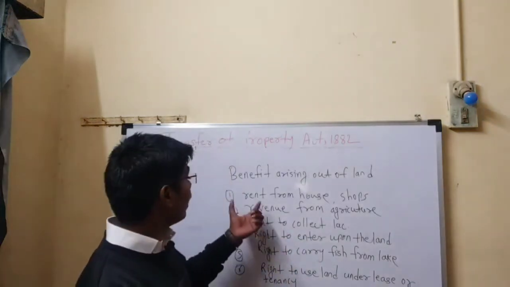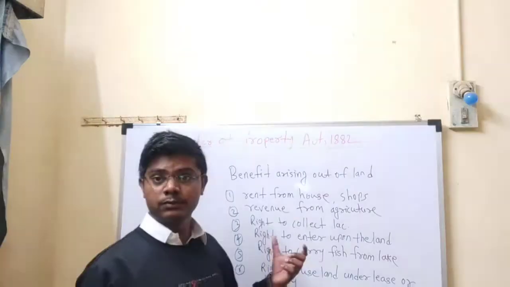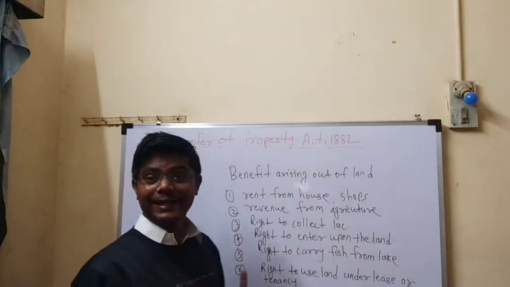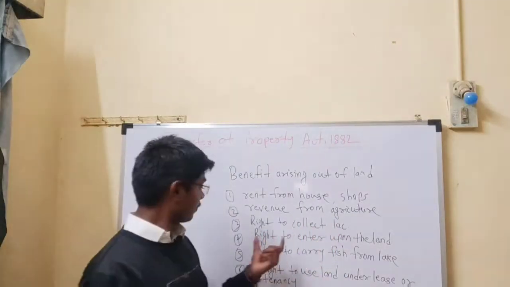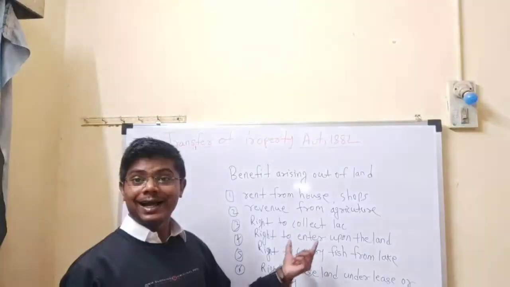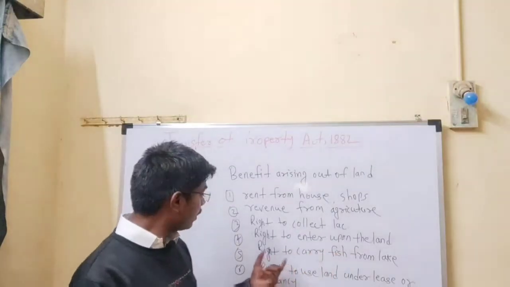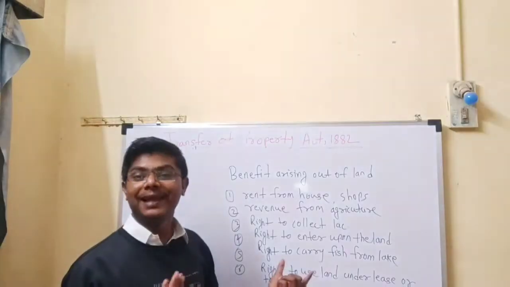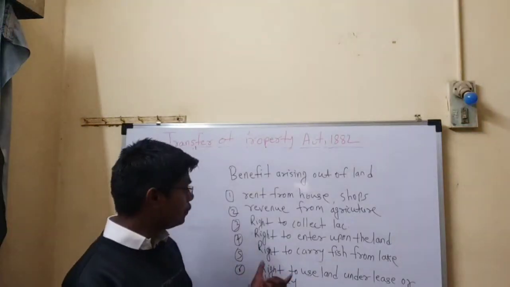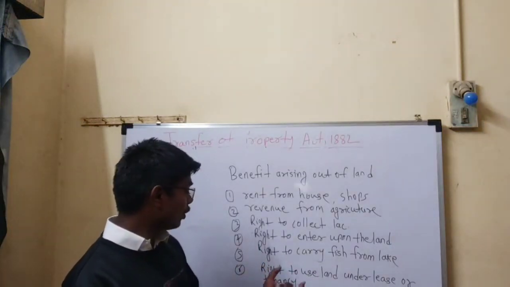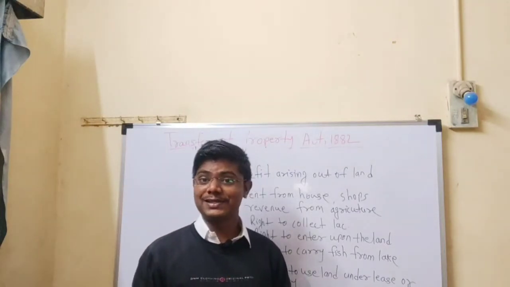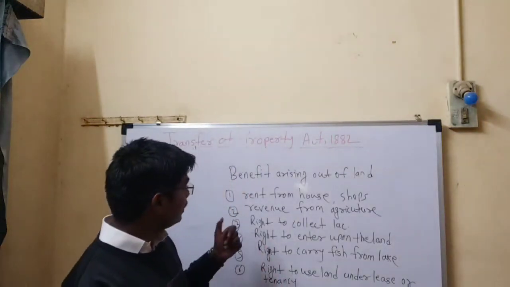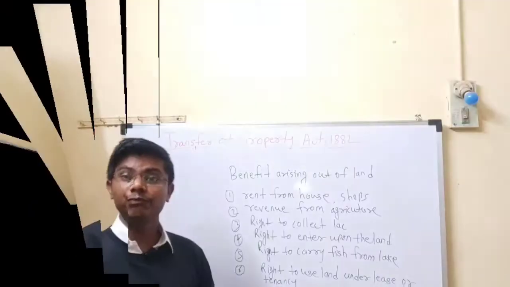For example, rent from house and shop, revenue from agriculture, right to collect lac, right to enter upon the land, right to catch fish from a lake, right to use land under lease or tenancy, right to enjoy hereditary allowances. Okay, this is benefit arising out of land.